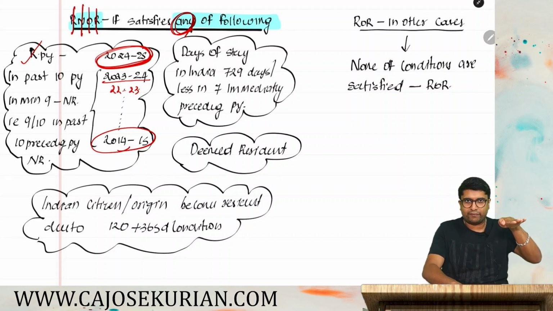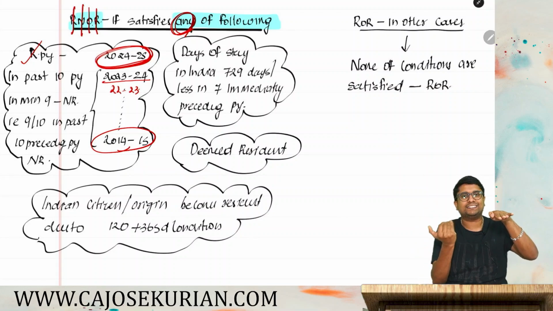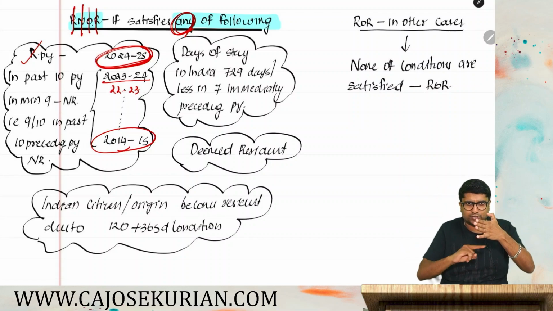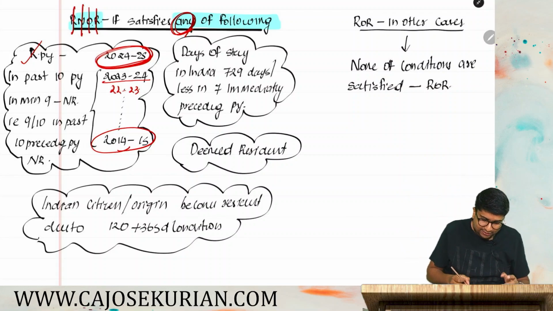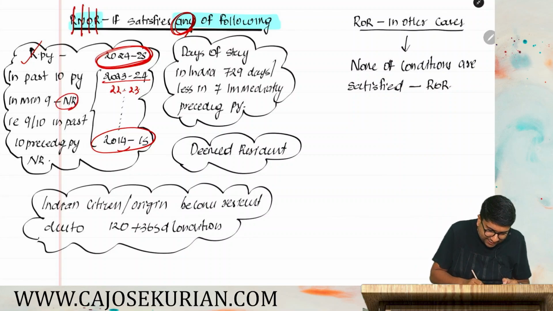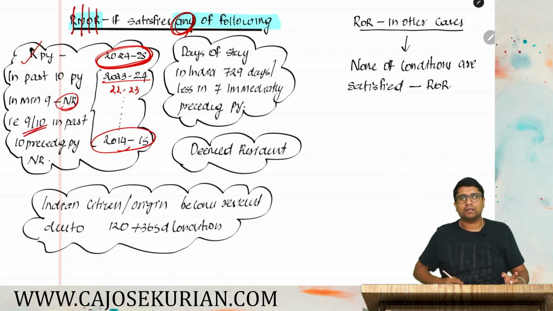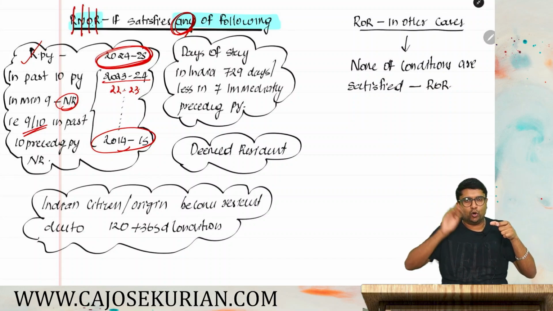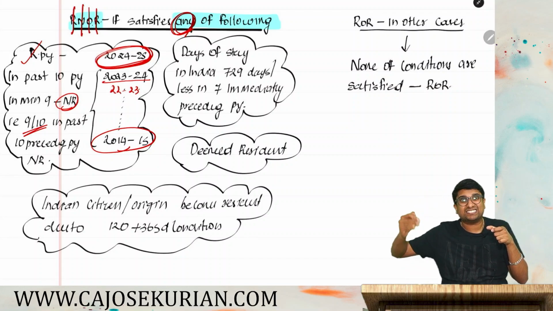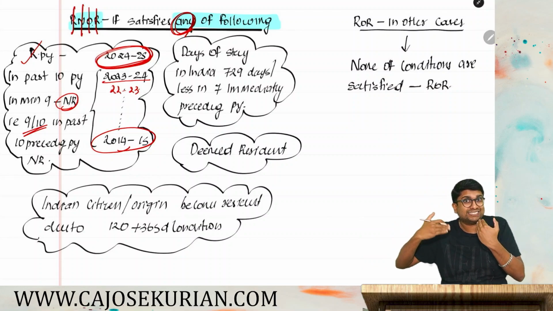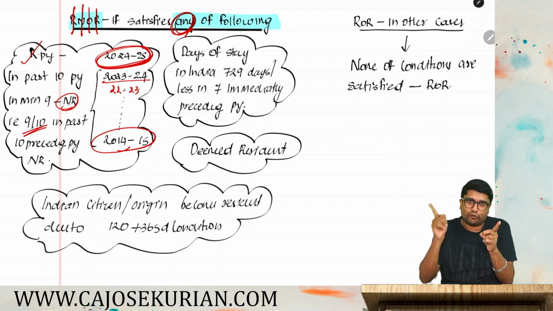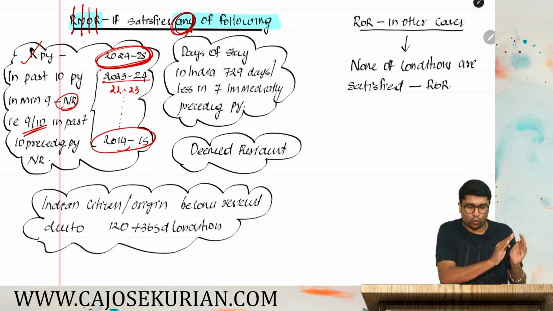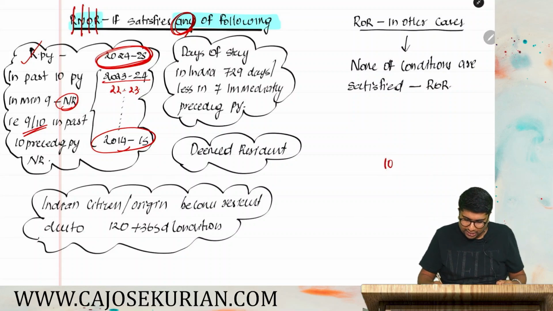So in the relevant PY, you have become a resident. You go check the residency status for the past 10 years. For the past 10 years, each and every year you check the residency status. Out of the past 10 years, in 9 out of 10, minimum you have become a non-resident. Then you will become a RNOR. So 9 out of 10.